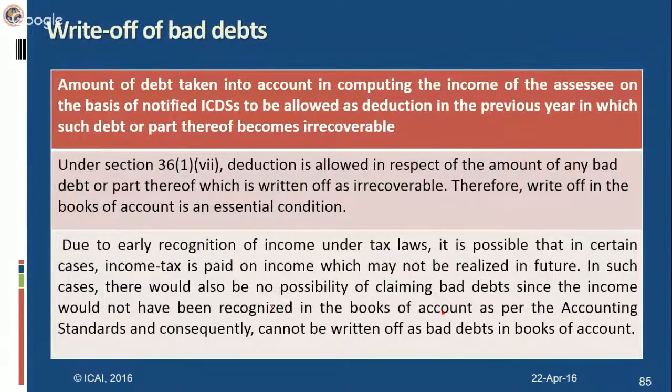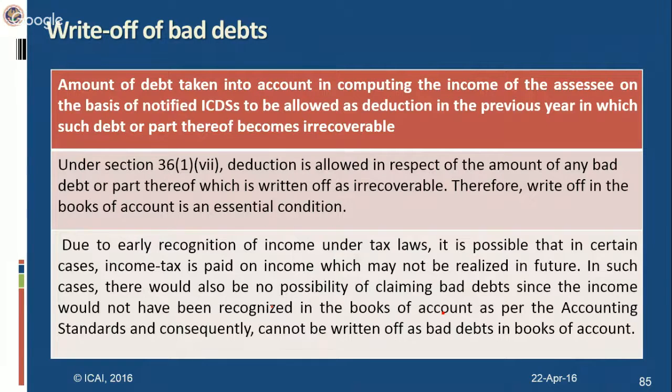Similarly, I gave you an example of recognition of retention money for construction contracts. As per ICDS, I have to recognize it on the percentage of completion method, whereas AS 7 does not require me to recognize retention money on a POCM basis. So what happens? For tax purposes, I'm recognizing at an earlier point of time. Even in case of service contracts, I have to recognize income from services even if reasonable certainty of ultimate collection is not there. Even then, I am forced to recognize my income.